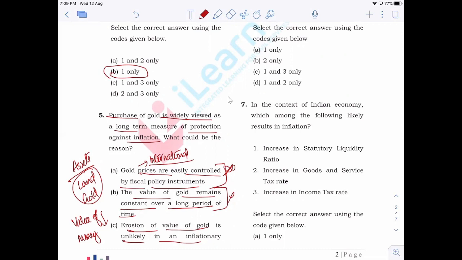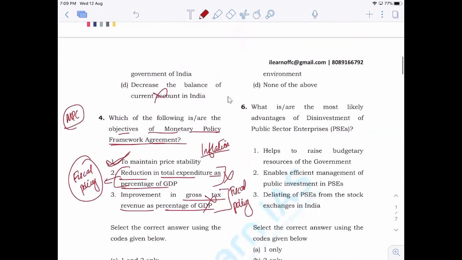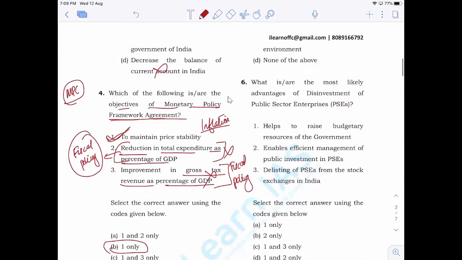So instead, what they do is they purchase assets such as gold, land, so that these assets will not lose their value based on inflation. They will be able to maintain the value of the amount that they hold. Okay, so that is one reason, and it will be correct. So in order to protect the value of their amount, instead of keeping it in the form of cash, they will try to store that in the form of certain assets such as land, gold, etc. Now that is why more and more people are interested in investing in gold.